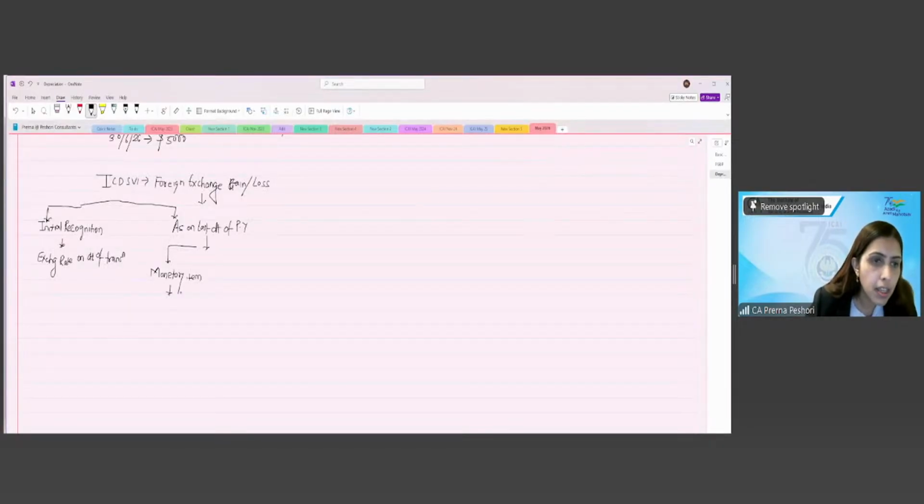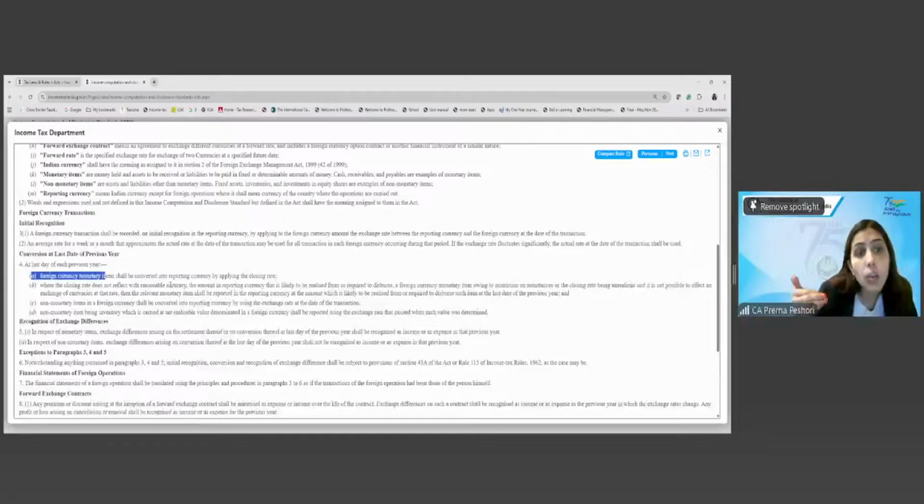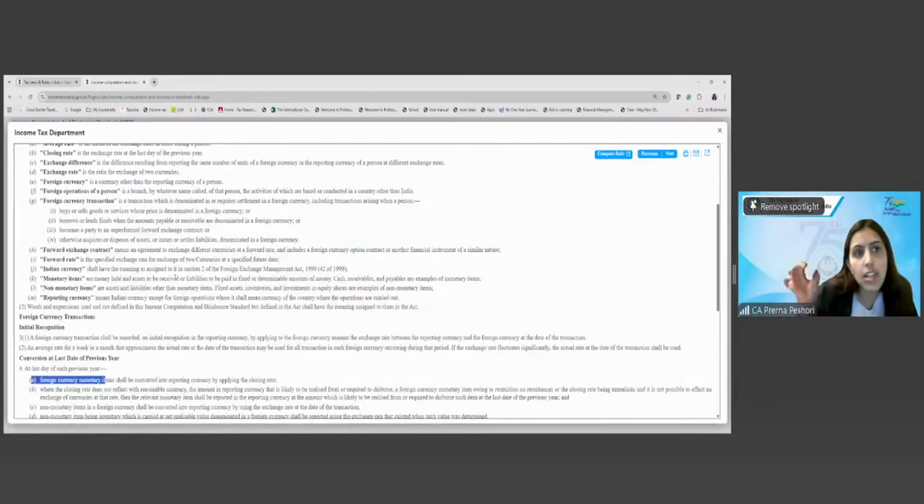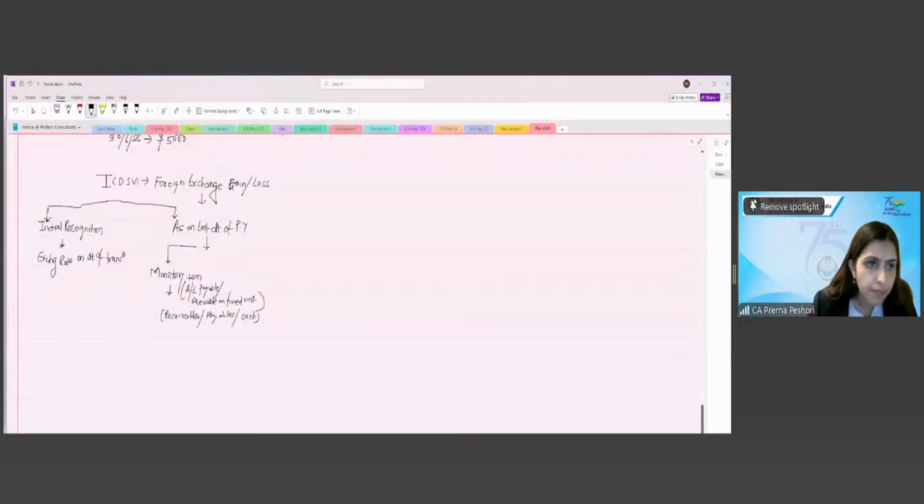So basically my asset or liability, payable or receivable in a fixed amount, which is receivables, payables or my cash, right? So the monetary item is to be converted as on the last day of the previous year by applying the closing rate, which is the exchange rate as on the last day of the previous year.